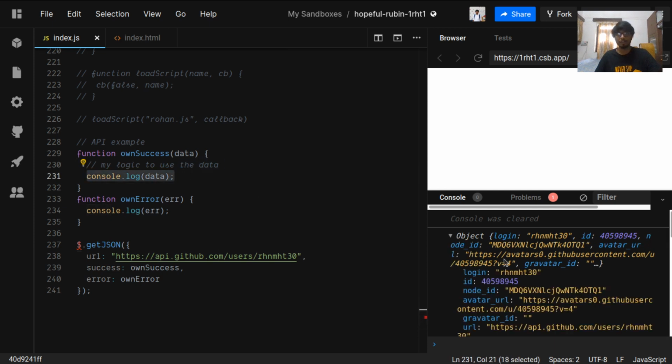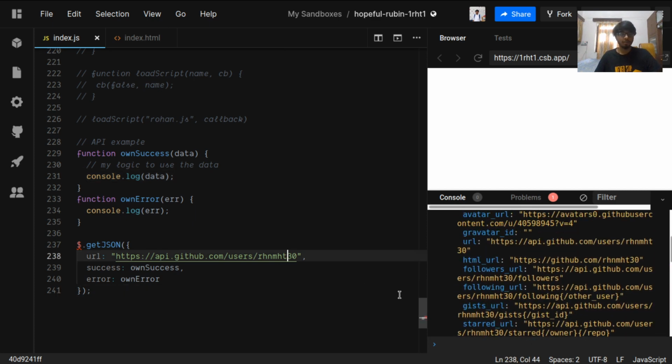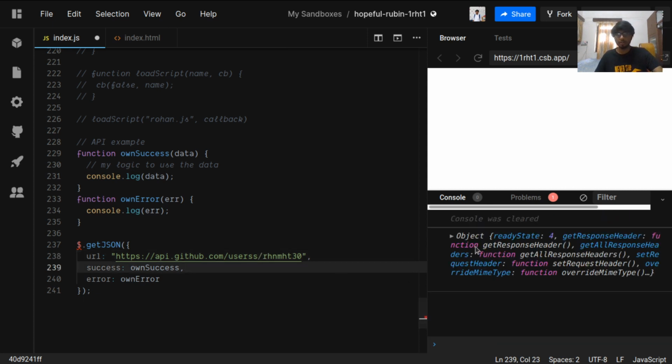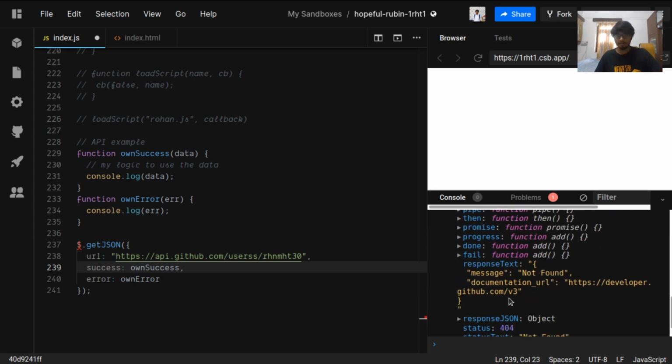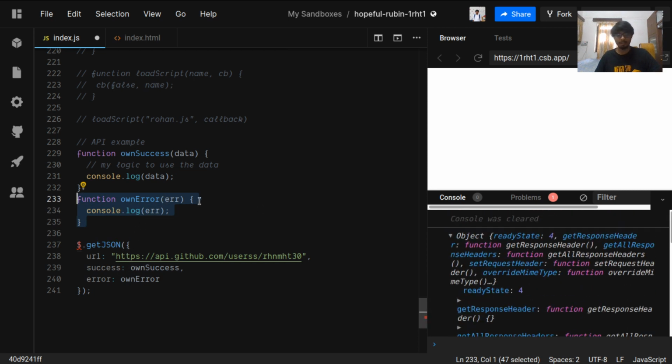I will console log this data coming from the GitHub API, and if some error occurs. So let's see users. I do this users. So it is returning me the error. This is a bit weird. Yeah, here's a response, not found error. So I can use this own error function, which gives me the error, and I can look into the error. So this was a basic example using callbacks, what callbacks are for.